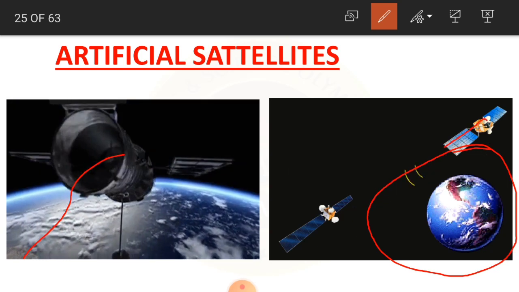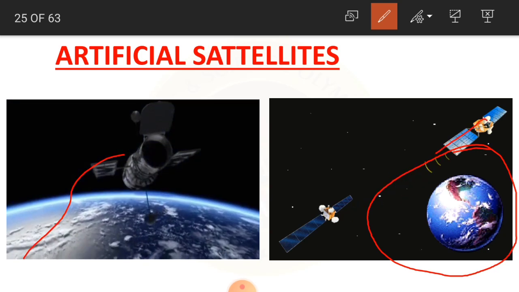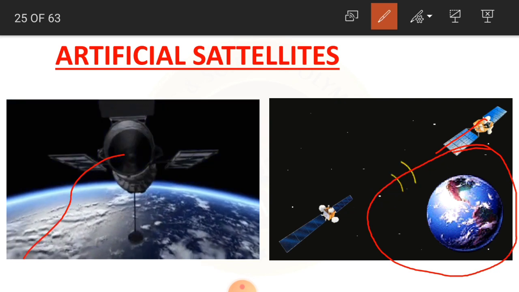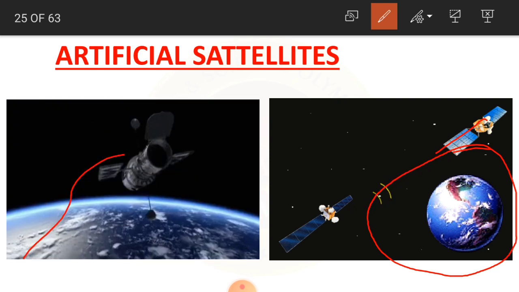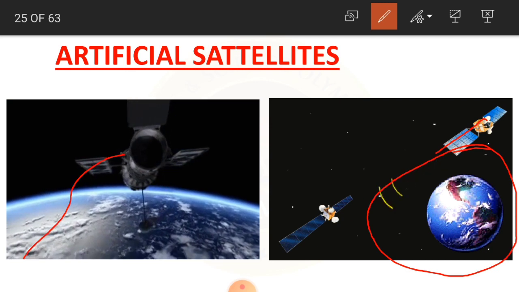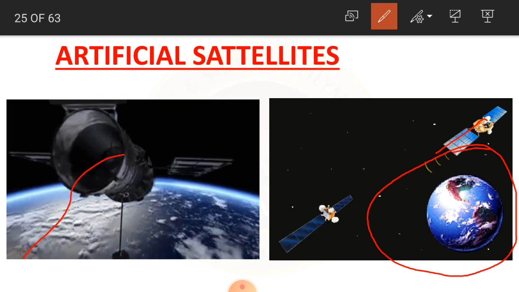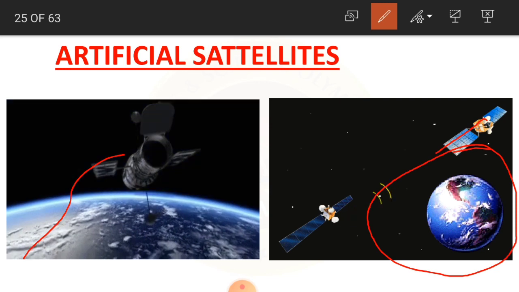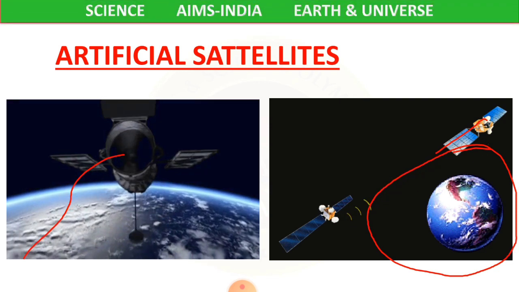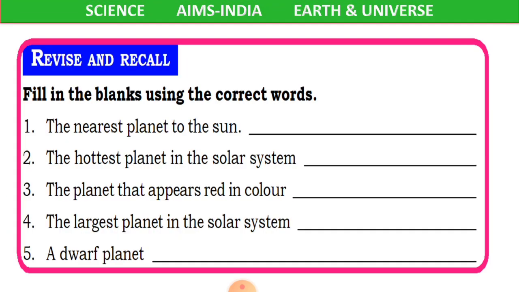Okay, through these satellites we are going to get the information to the space stations like ISRO. So through these satellites we are going to get information to the ISRO centers. Clear, children? Now, let us just revise and recall what we have learnt.